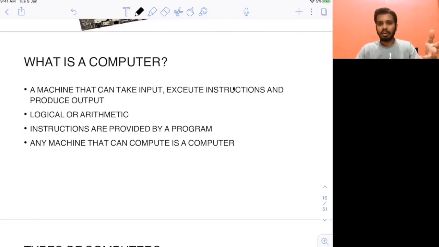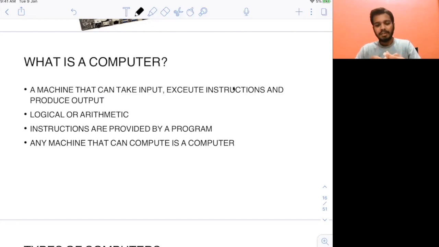Now instructions are normally provided by a program. That's where programming comes in. Through the CPU, you need to provide instructions. How will you provide instructions to the CPU? You will write some program. That's where programming comes in. Now, any machine that can compute is a computer.